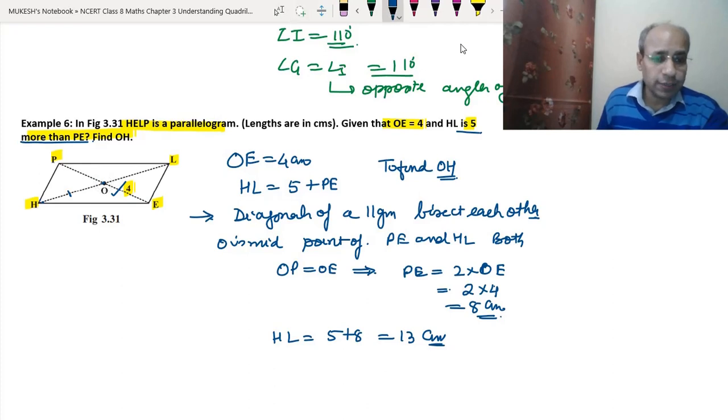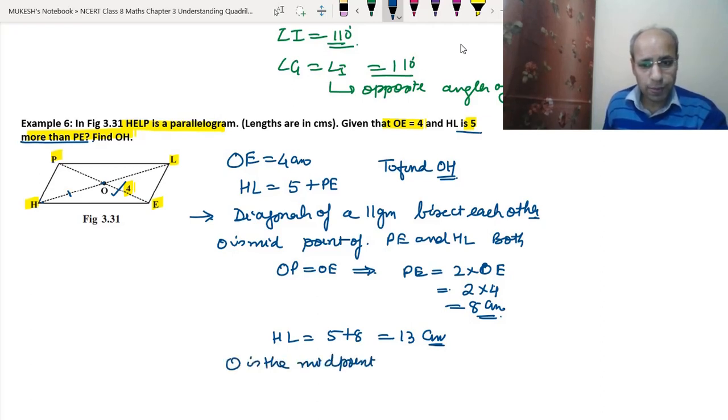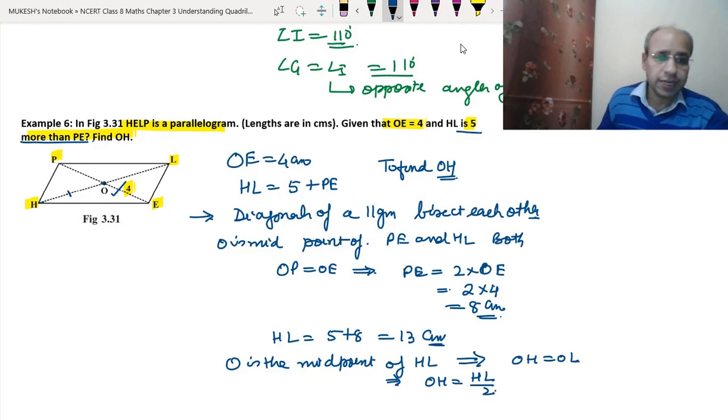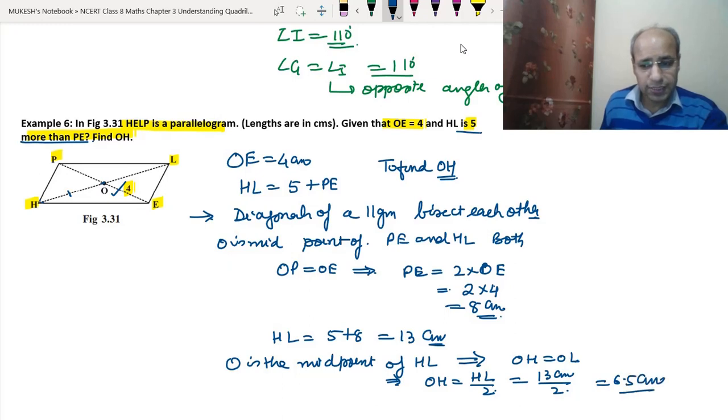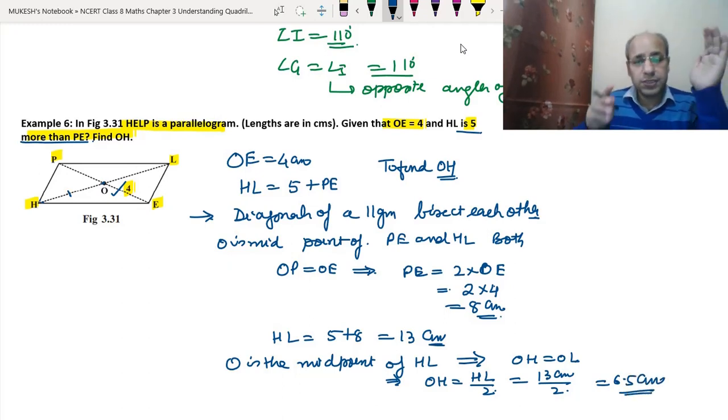Now, since O is the midpoint of HL, OH and OL will be equal. What does it mean? OH will be equal to HL divided by 2. That means if we take the whole side and divide it by 2, we will get the OH and we will get the OL. Clear? HL is given as 13 centimeters, so divided by 2, it becomes 6.5 centimeters, which is the answer for the OL. I hope this is clear to you.